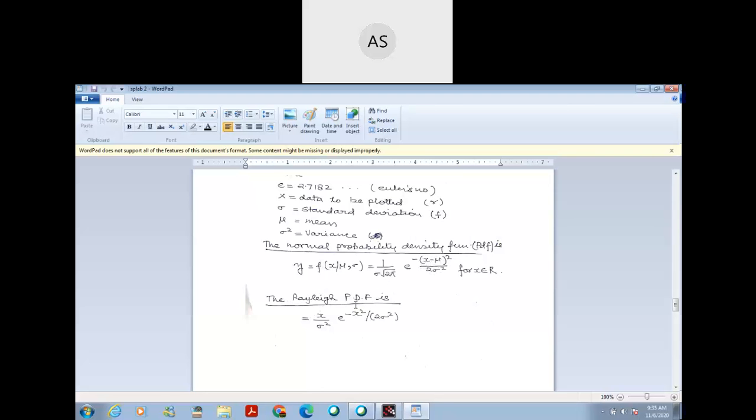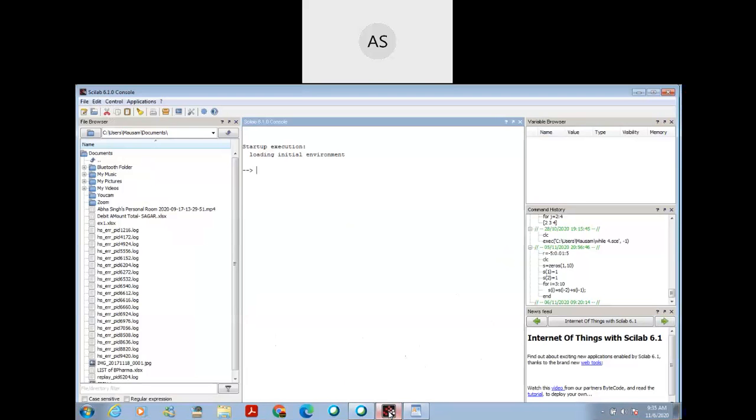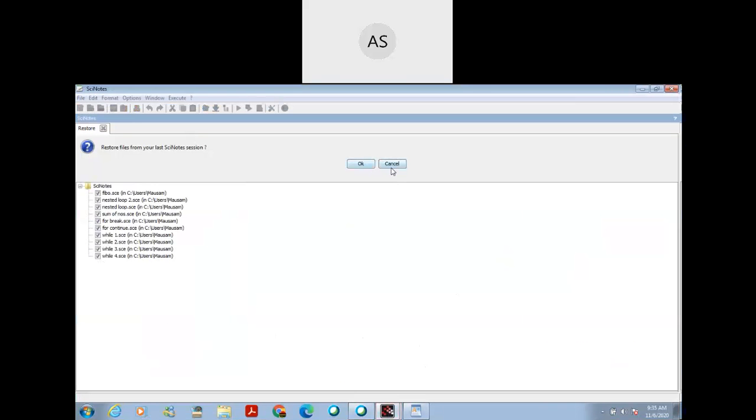Similarly, this is the formula for Rayleigh PDF. x is data, sigma square is variance, exponential of x square is data and sigma square is variance. So for these PDFs, I have already written a program.